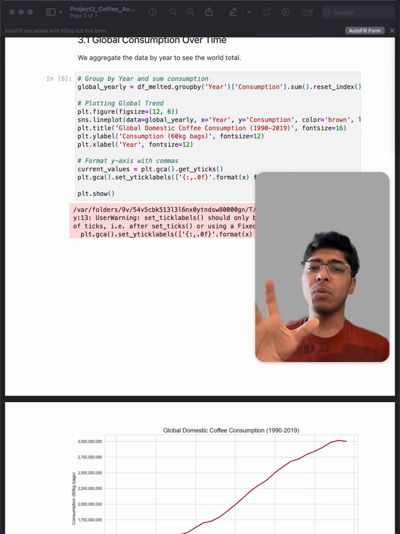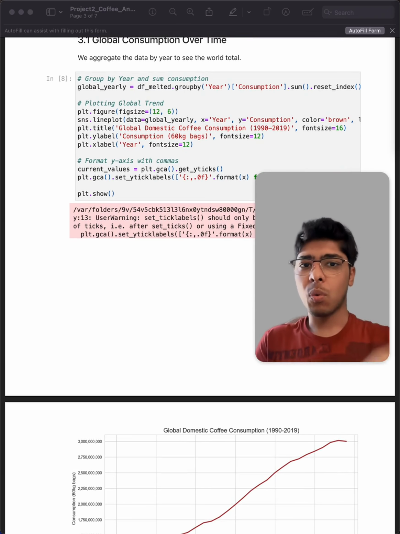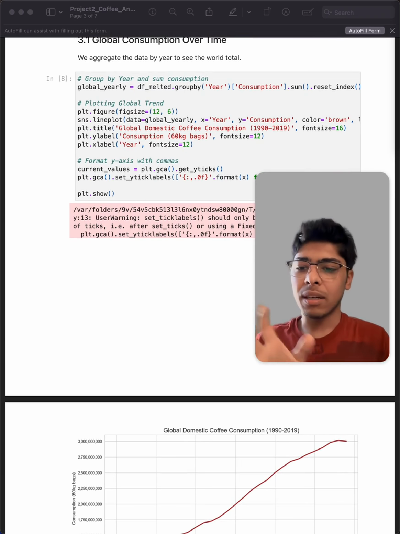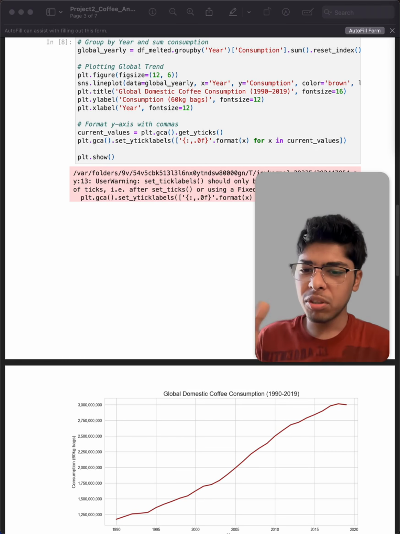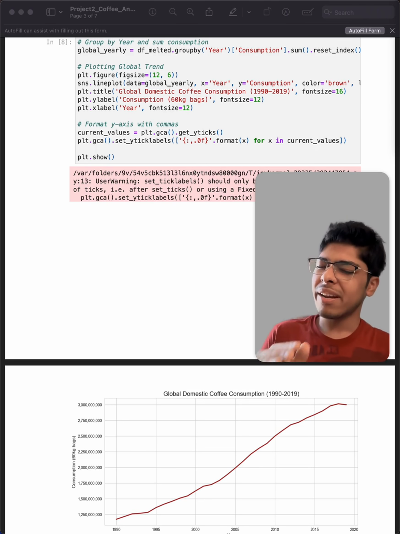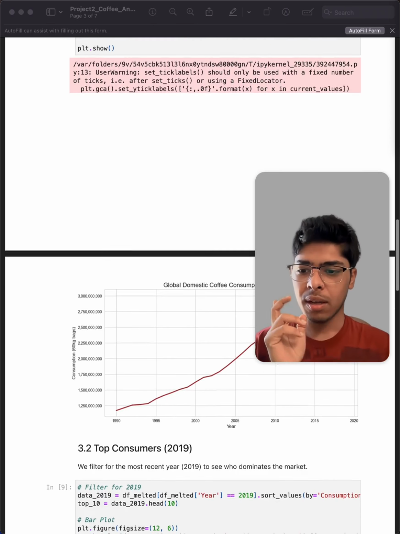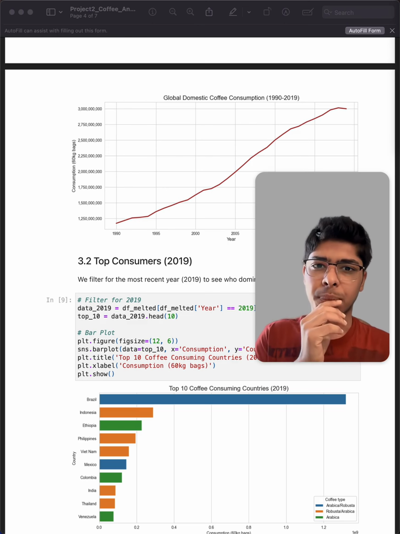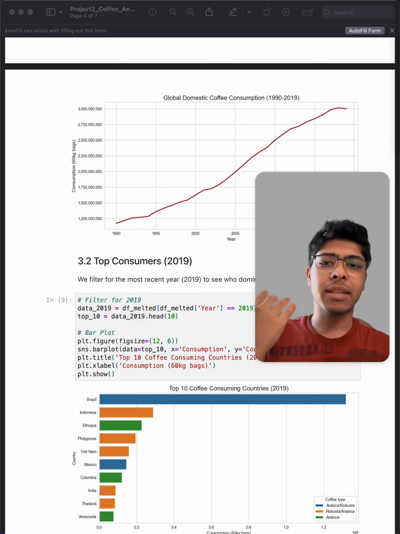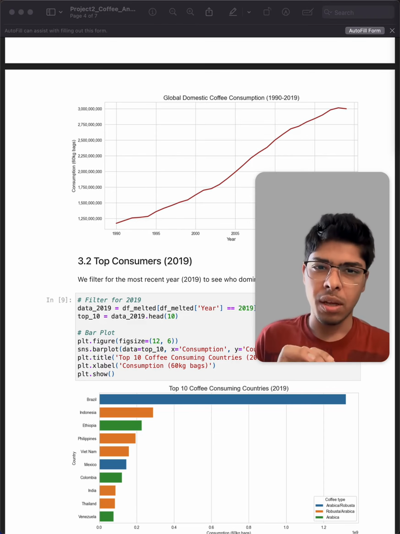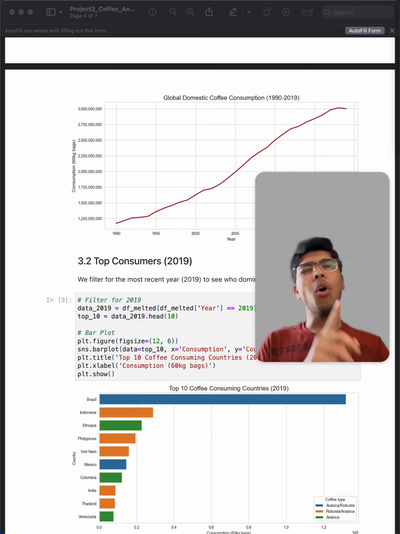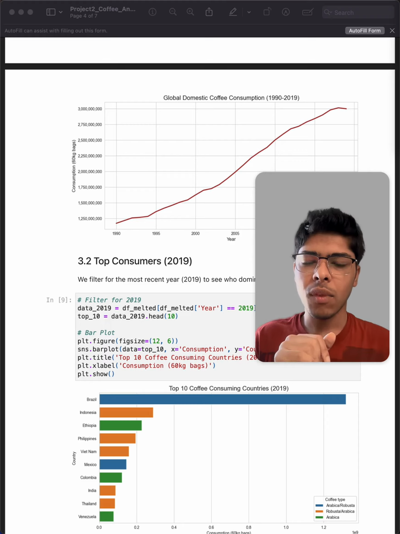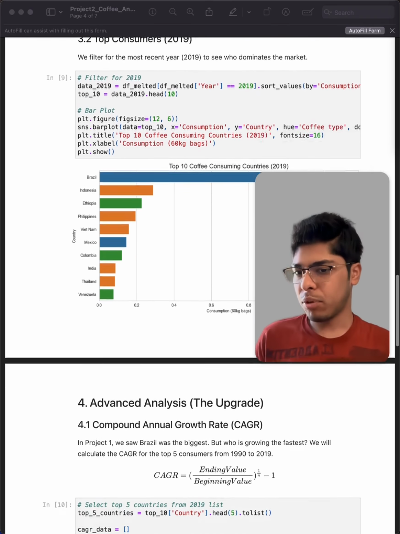Okay, using seaborn for visualization, we can see a global trend here. It's a steady linear increase. In the 2019 analysis here, Brazil is the clear leader in volume, followed by Indonesia. But volume isn't everything. This is where I expanded the project.